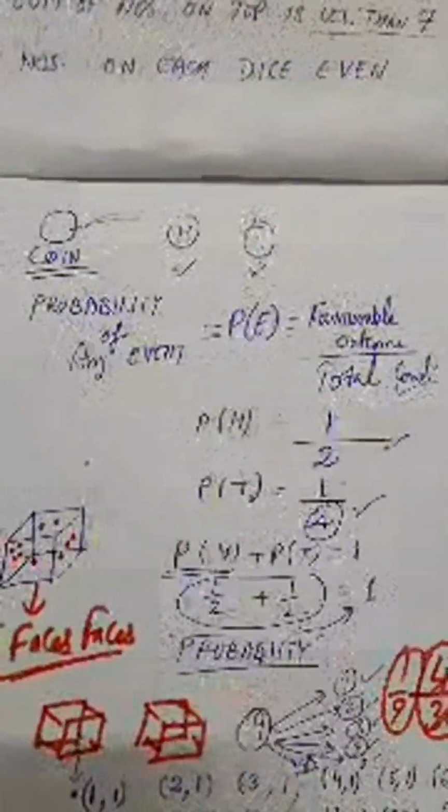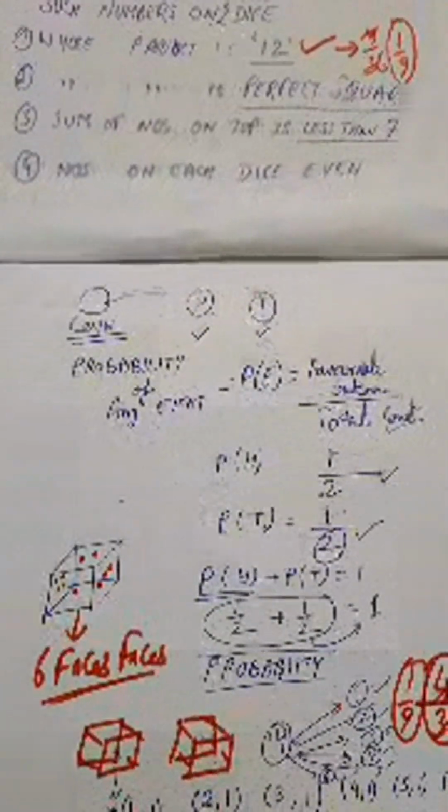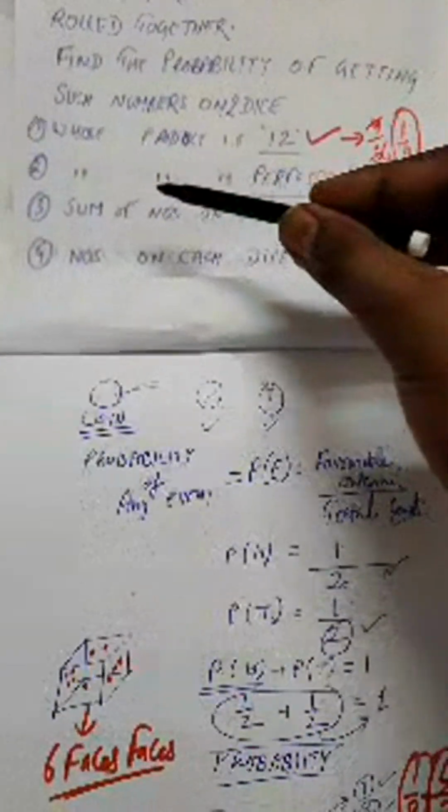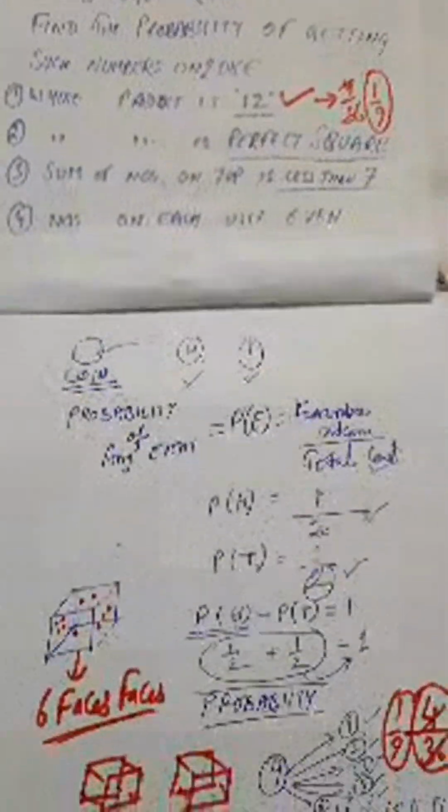Now take another example, another question. What is the probability when two different dice are rolled together? Find the probability of getting such numbers on two dice whose product is a perfect square. What is a perfect square? Do you know, students? When taking the square root of a perfect square, you get a natural number, right? So that number is a perfect square.